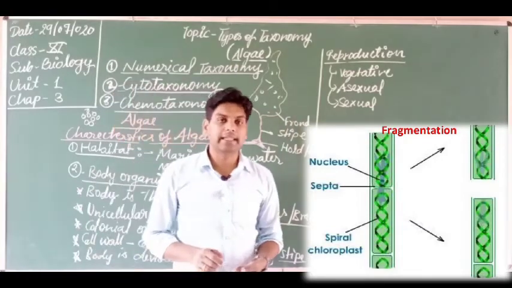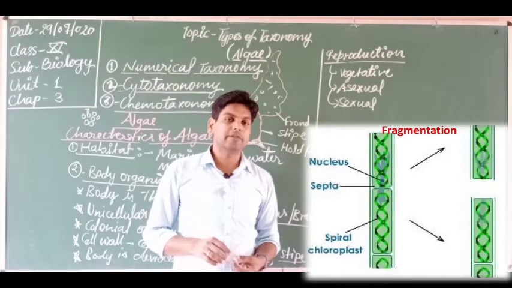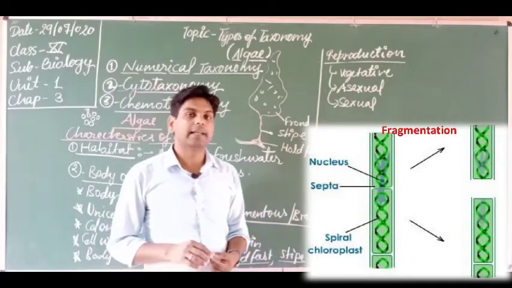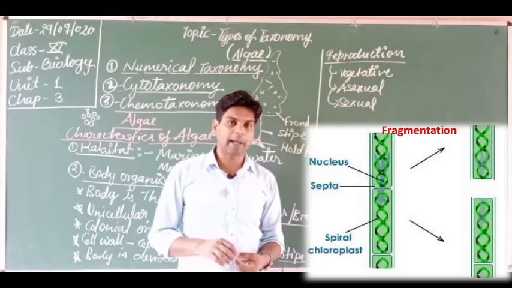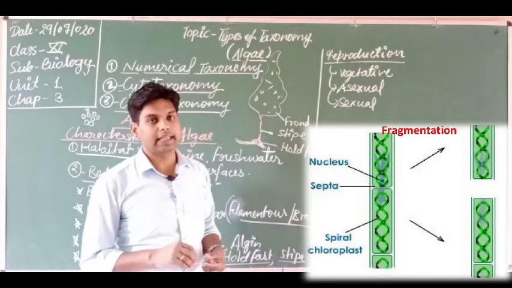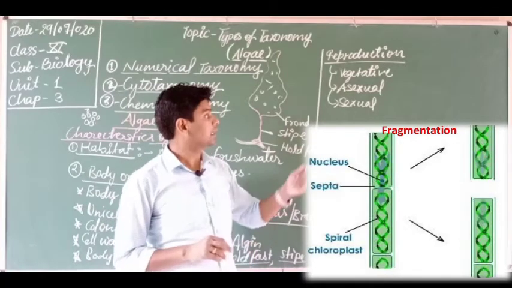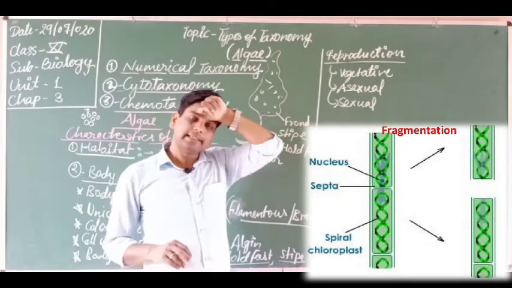Students, you have studied in 10th class what is fragmentation. Fragmentation is a very common example of asexual reproduction. It occurs in which algae? Spirogyra. Spirogyra was the algae in which you have studied fragmentation. Sorry, fragmentation is part of asexual reproduction.